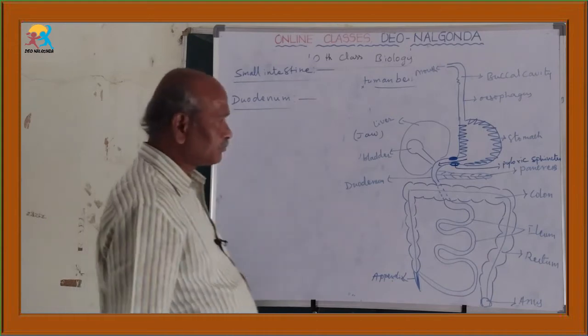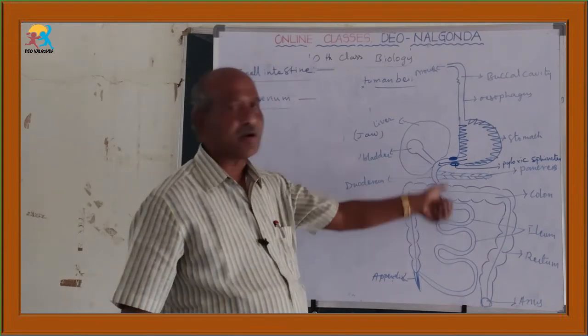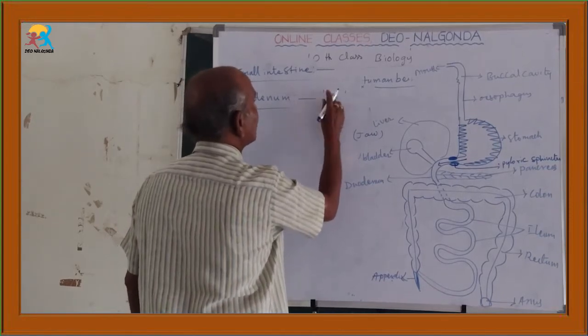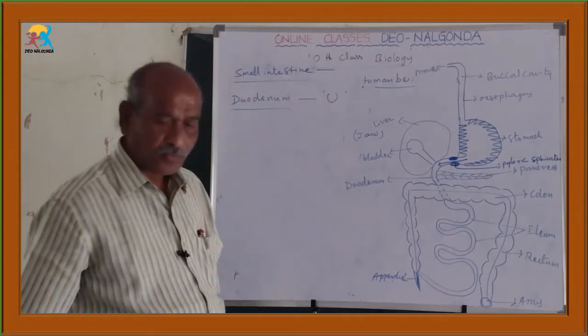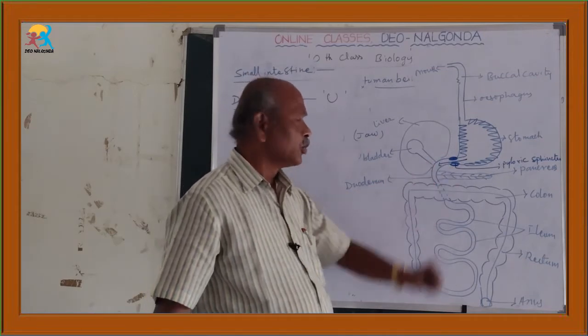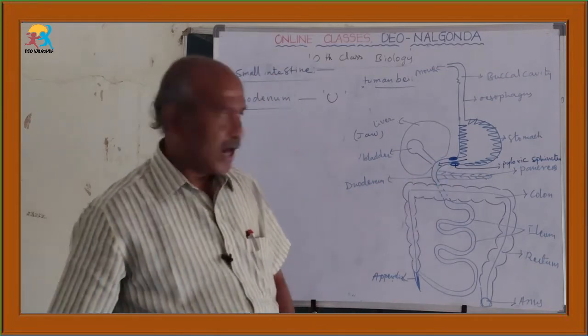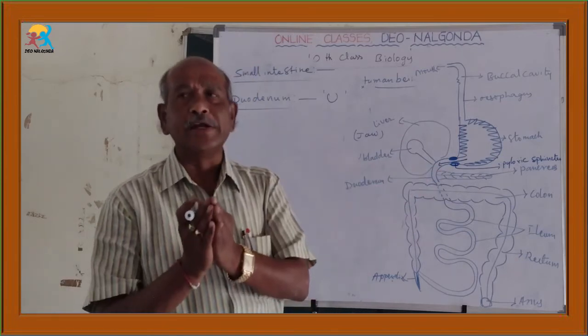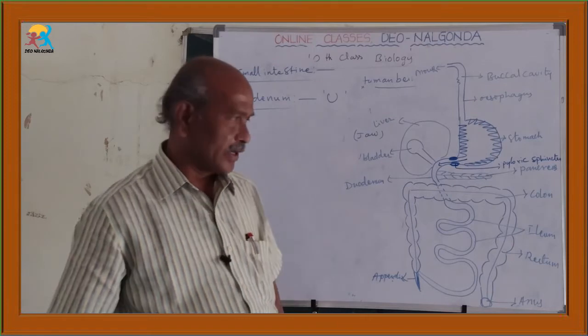The duodenum is the anterior part of the small intestine. It is a somewhat U-shaped structure. When the chyme enters into the duodenum, at the loop of this duodenum there are mainly two important glands located.